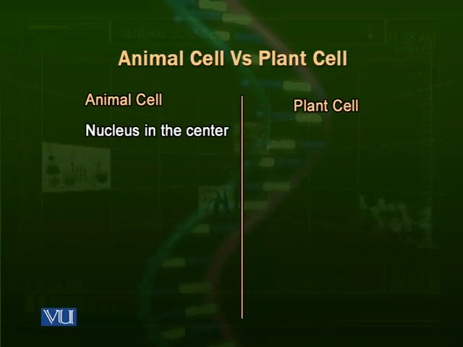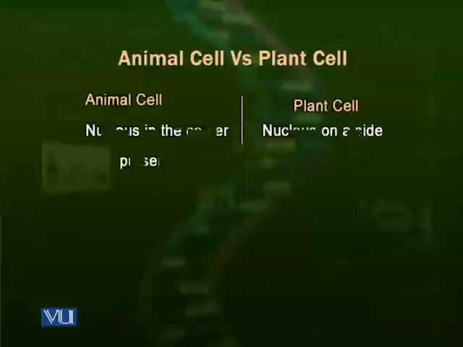The animal cells have their nucleus present almost in the center. In the plant cells, in contrast, they have their nucleus, in mature cells particularly, on the side of the cell because of presence of a very large vacuole. The nucleus is put aside and is not present in the center. So this is another difference, and that difference is due to the presence of a large vacuole inside the plant cell.